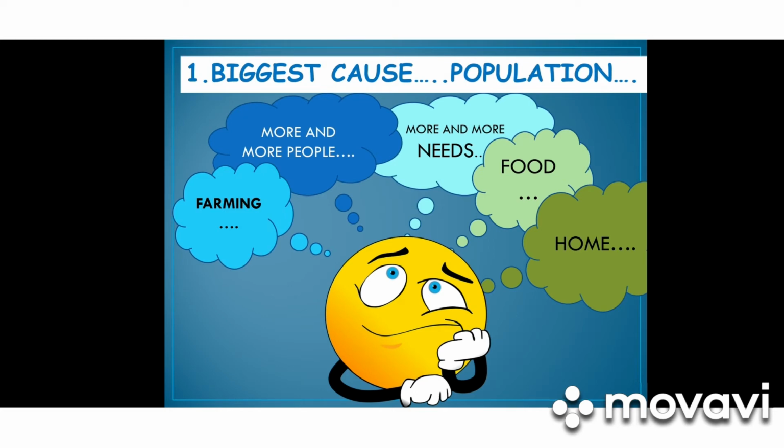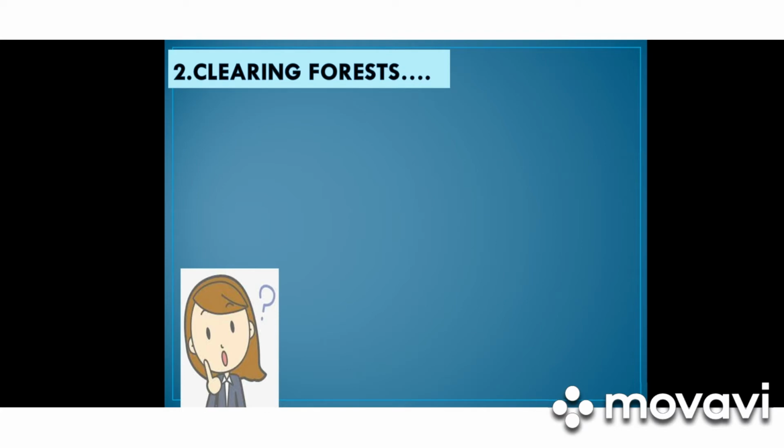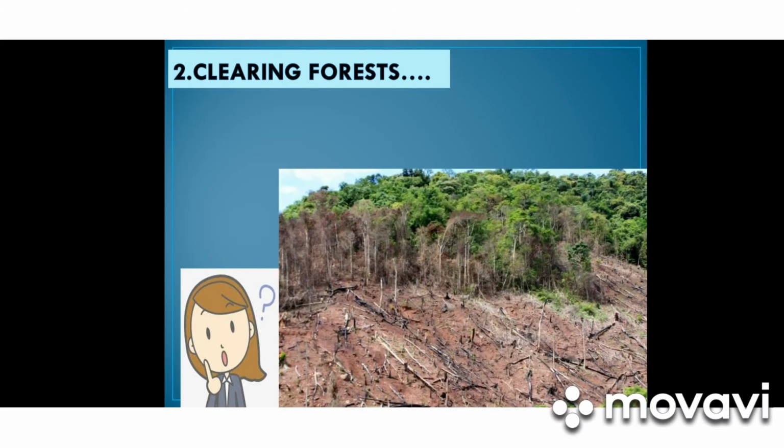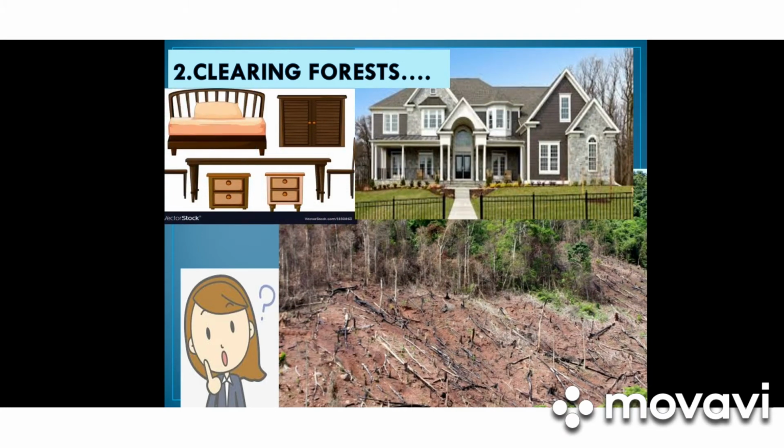They have to satisfy all the needs, and there is not enough space for all this population. So what will they do? They will clear the forest to build homes, buildings, and for furniture. So these forests, which are the habitat for certain species, will become extinct.